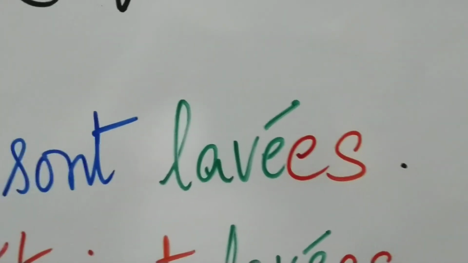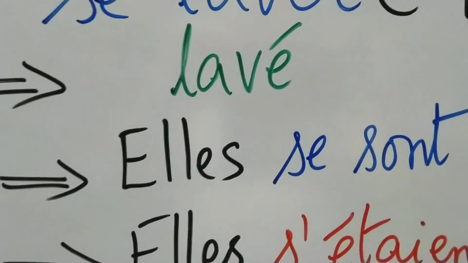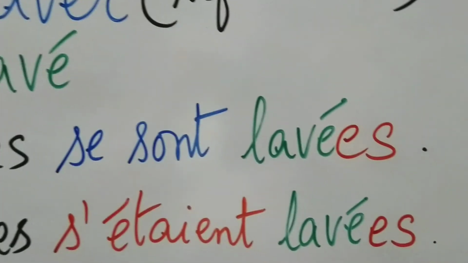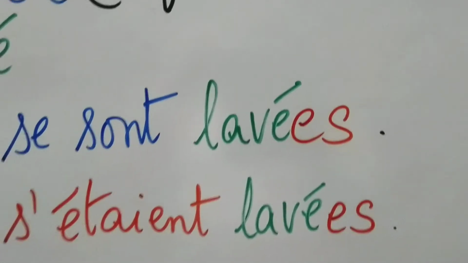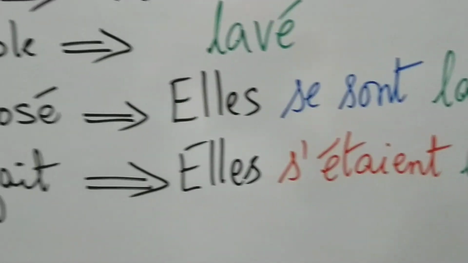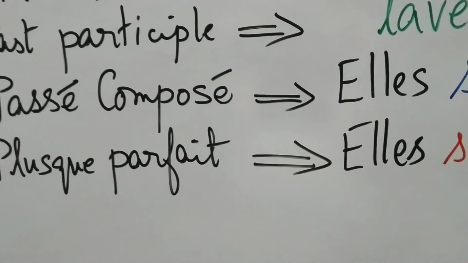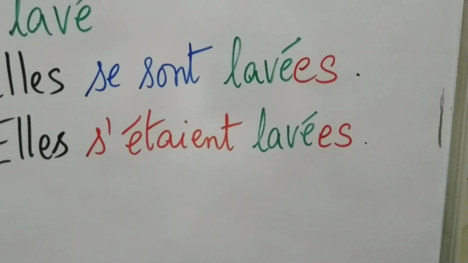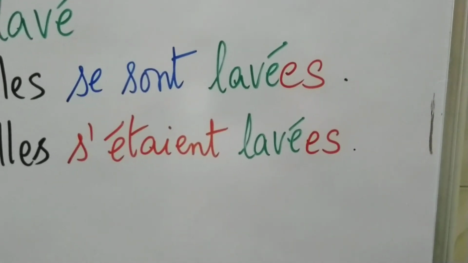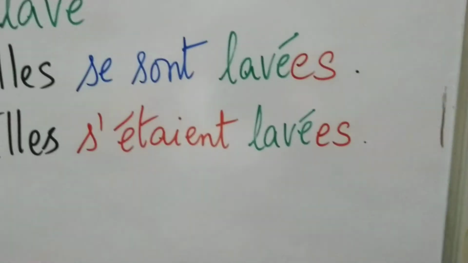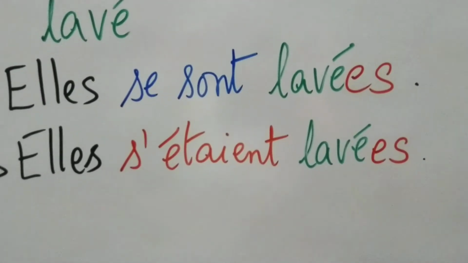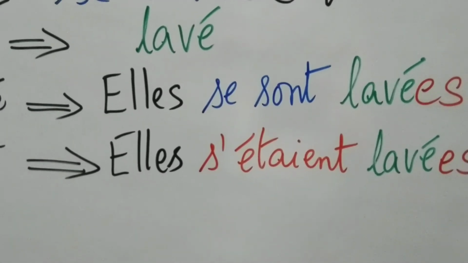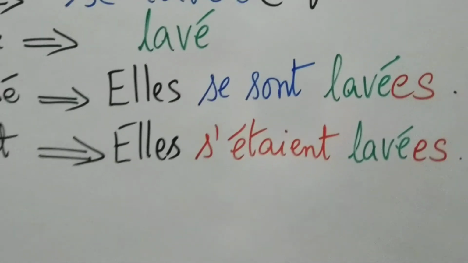Now why do we put es for the agreement? It is because elles is third person feminine plural. So to make this agree in the feminine plural, you will have to add es to the past participle. And if we were to convert the same sentence to the plus-que-parfait, then it would read elles s'étaient lavées. They had washed themselves. So L-A-V-E acute es, same agreement, only the tense of the auxiliary will change. So I hope you have understood this plus-que-parfait, because it is very important for the third lesson for you. Merci, au revoir.